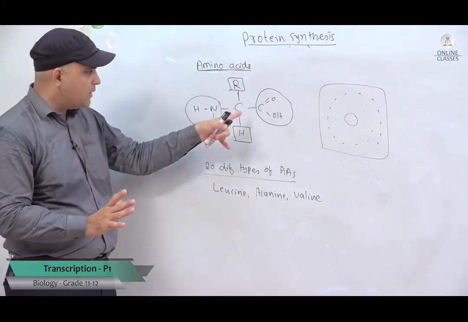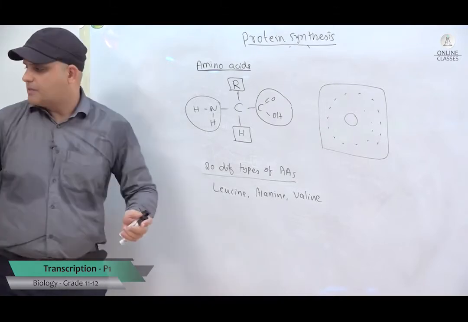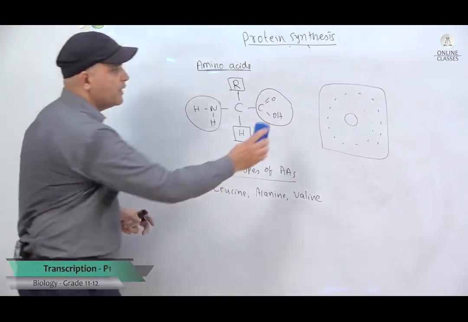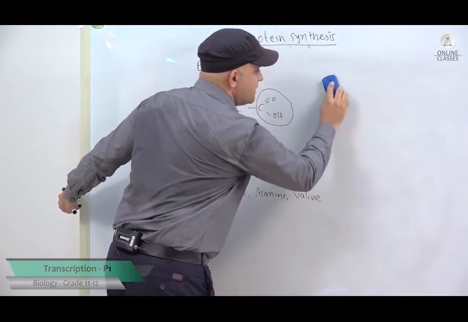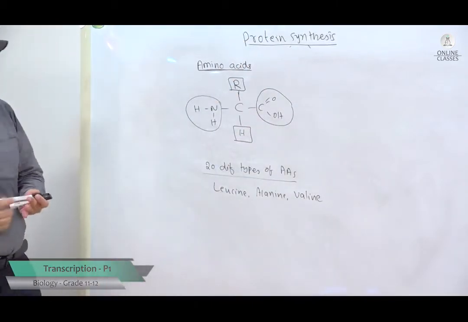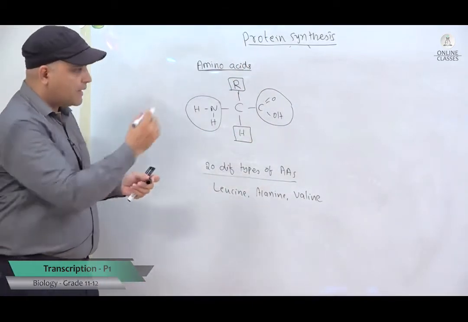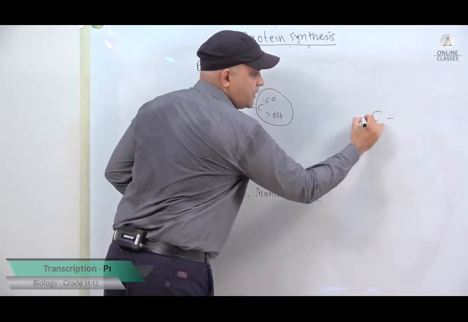So amino acids are there, you know the structure very well. Now let us discuss how they join together. It's very easy, because it helps us to understand protein synthesis. So how does one amino acid join with another amino acid? Here you draw another amino acid.